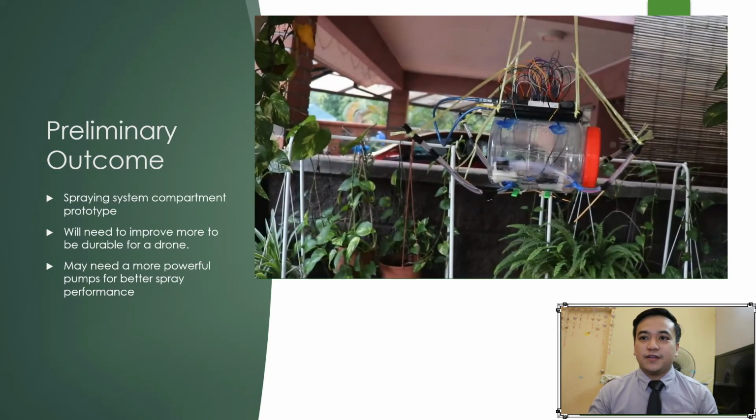We can see from the video that more improvement may need to be made to make the drone more durable, and it may also need more powerful pumps for better spraying performance. But besides that, I have learned a lot about how to make the spraying compartment, and it just needs more improvement.